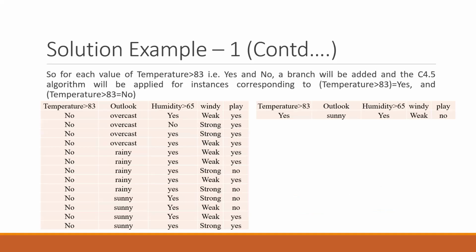So if temperature is my root node, then for each value of temperature greater than 83, yes and no, a branch will be added and the C4.5 algorithm will be applied for the instances corresponding to it. Temperature greater than 83, yes or no, right? So for no, all the cases will be taken. For yes, all the cases will be taken.